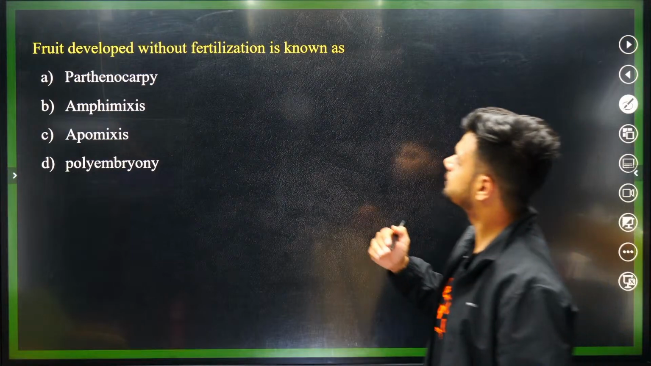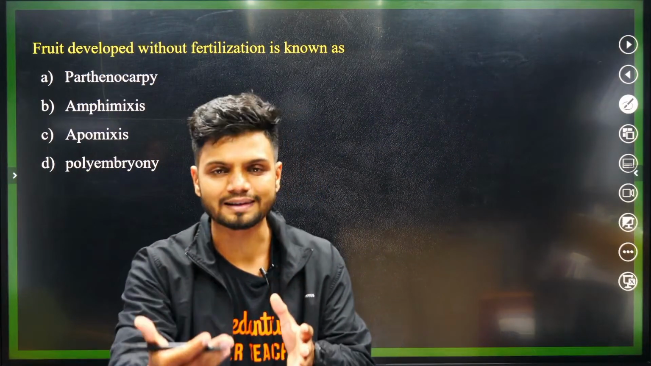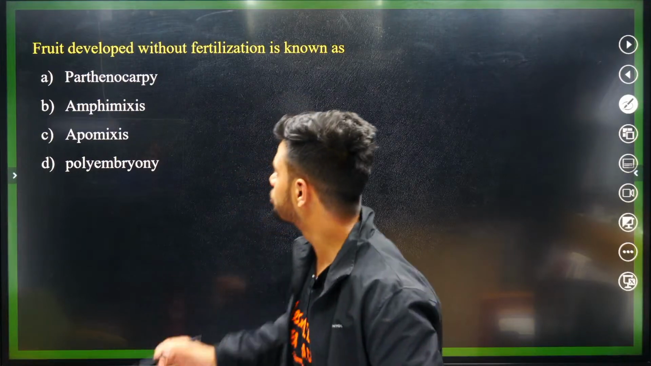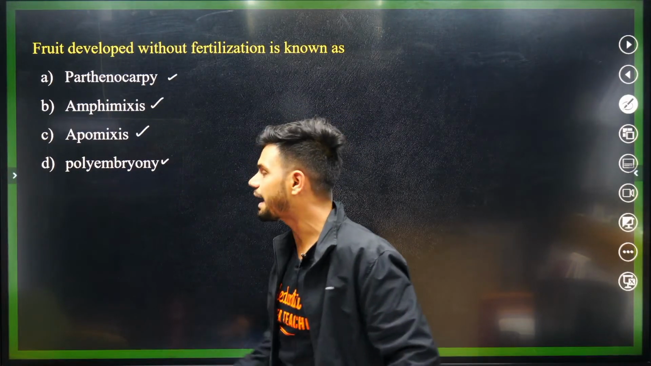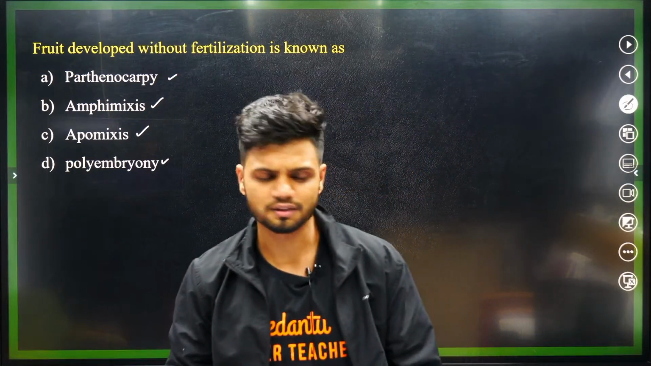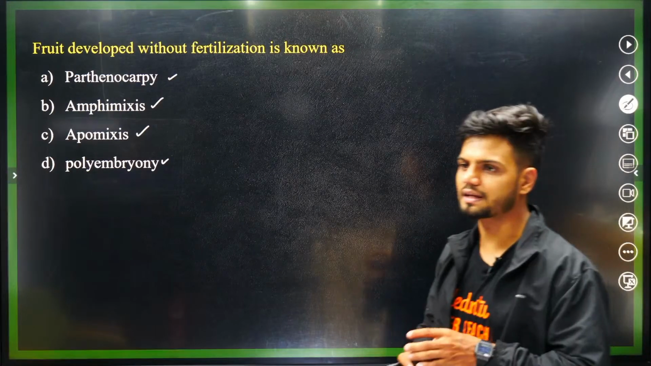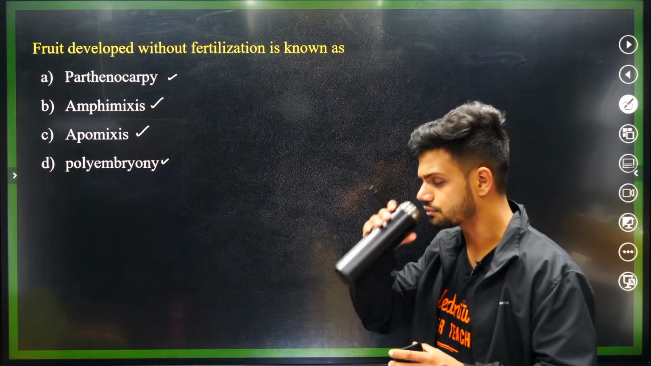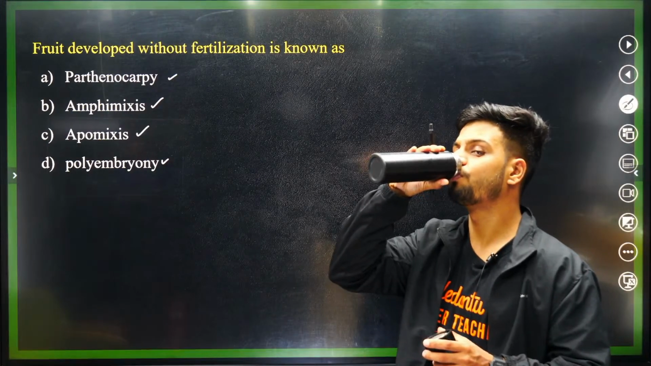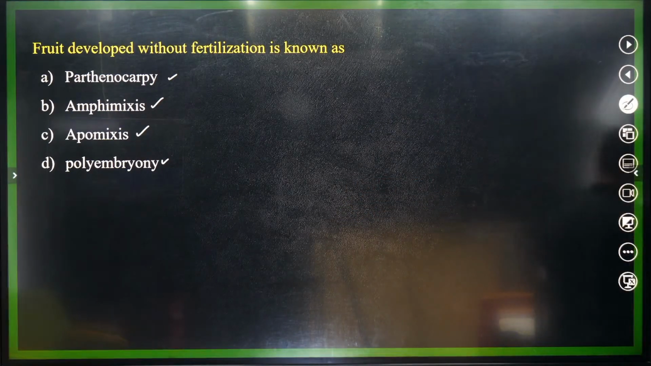The fruit developed without fertilization is known as. A fruit is developing without fertilization. What do you call that? Do you call that parthenocarpy, amphimixis, apomixis or polyembryony? What is the answer? Quickly tell me the answer in the chat, students. 10 seconds. Quickly go. The fruit developed without fertilization. What do you call that?